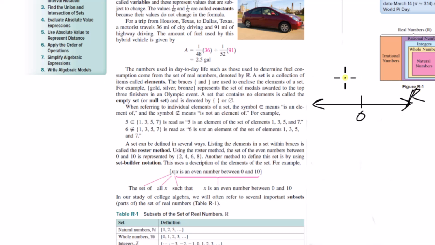Like here we have the set of all real numbers, because in math you can have sets of things that aren't numbers as well. Like in geometry, you could have the set of all circles. So it's not just numbers. So they make it more abstract and say a set is a collection of items called the elements of the set. So the set of real numbers is represented with a symbol like this, and it's all the numbers on the number line.